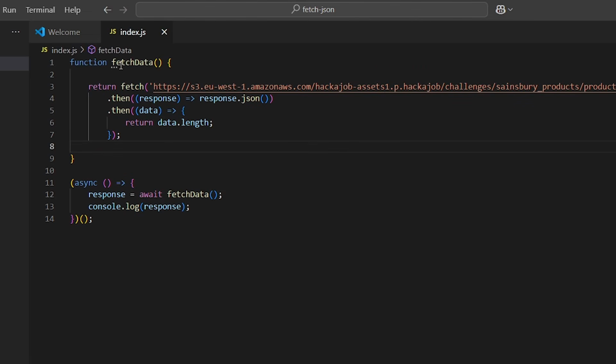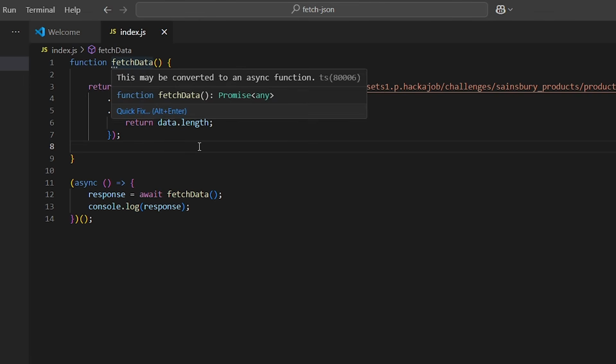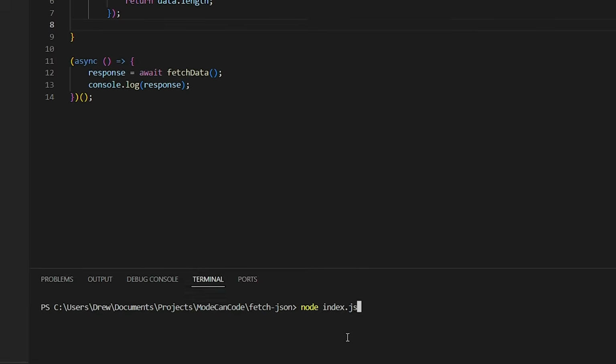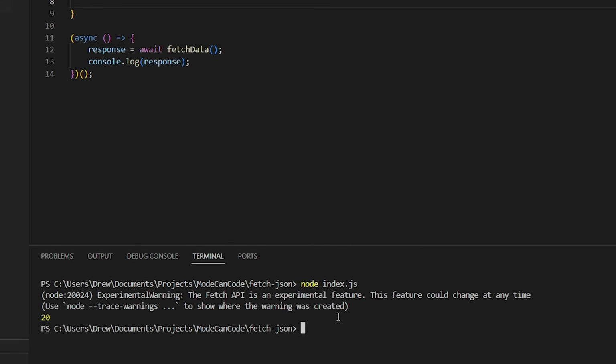So what we have here is a function for returning the JSON data. In this case, I'm just returning the number of items in the return data. And to be able to return this as, I guess, a synchronous function or a synchronous response, I've wrapped this in async. I'm not even sure how the test was set up. But if I run this script, we should get the results. So we see that there are 20 rows here. So that was the first part, getting the JSON response.